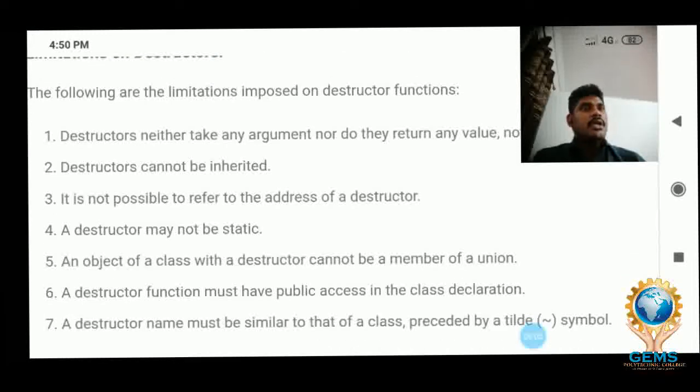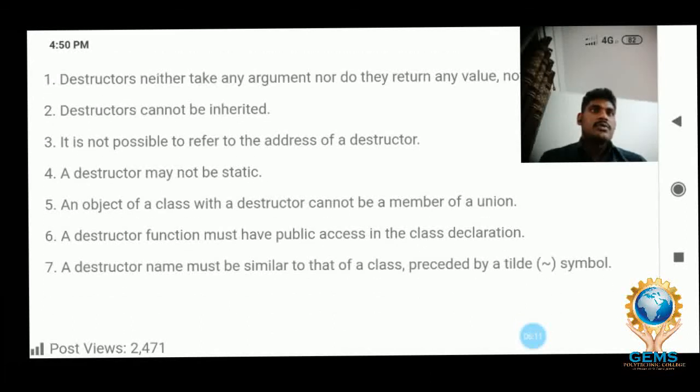A destructor cannot be inherited. A destructor or constructor cannot be inherited, and it is not possible to refer to the address of the destructor, same as the constructor. The address of a constructor and destructor cannot be referred to. And the fourth point, a destructor may not be static. A constructor also may not be static. A destructor also may not be static.